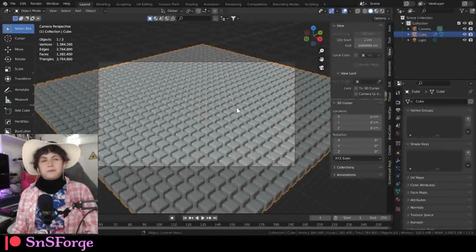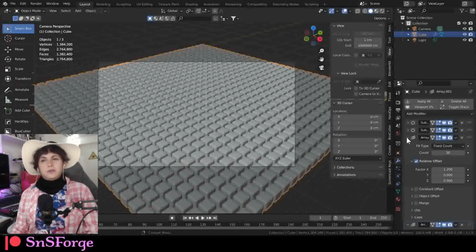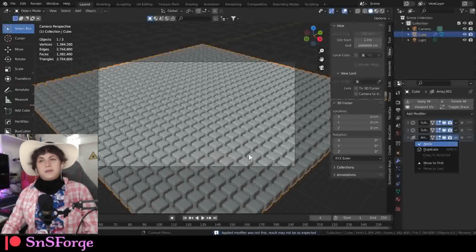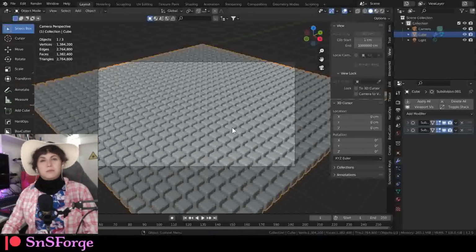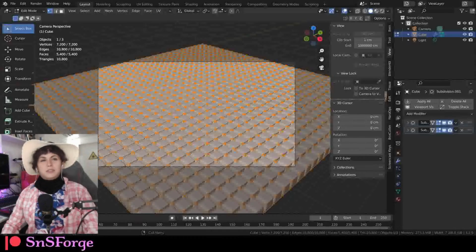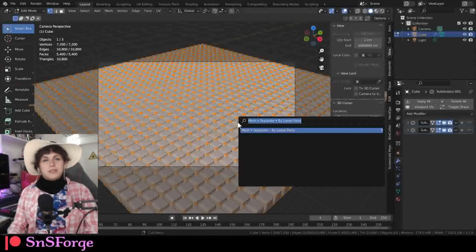So just click on the cube again, click on modifier, and we're going to apply it. So click on apply. Oh, it's taking some time. There you go. Next, we're going to edit the cubes and separate loose parts.